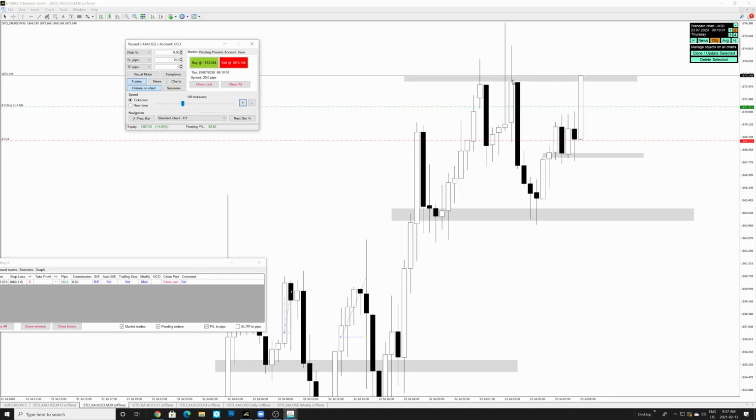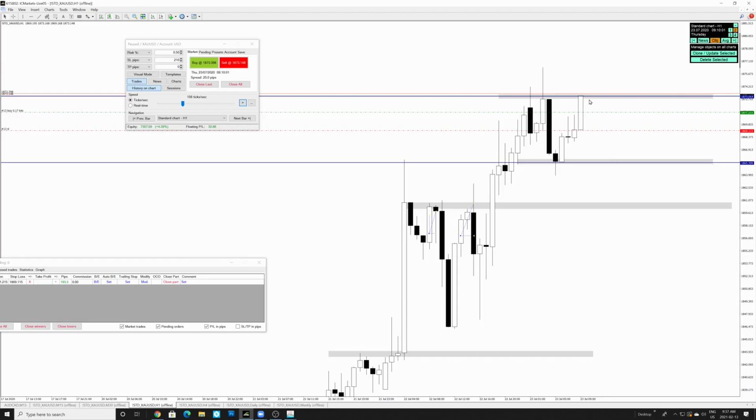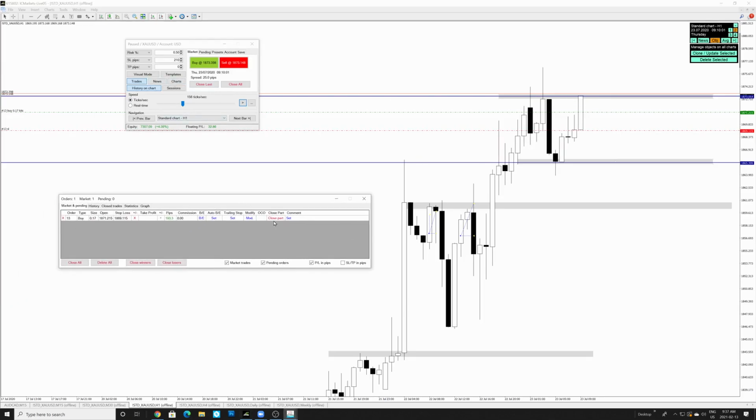Nice. We're coming up to this resistance over here. Looking at the 1 hour time frame, we're also coming up over here. So at this point, we're going to close partial.